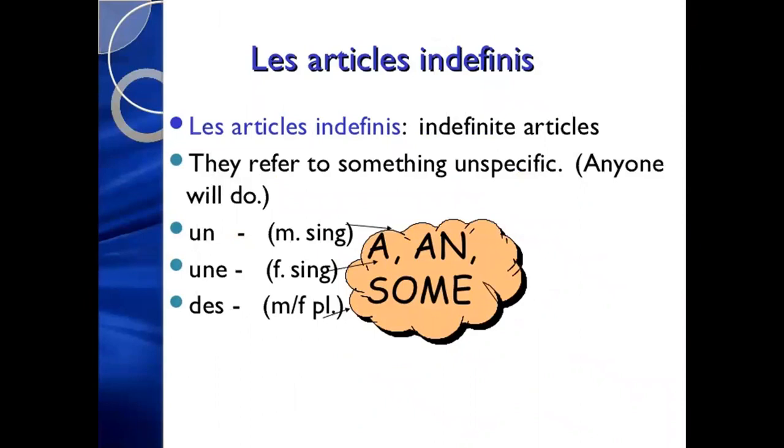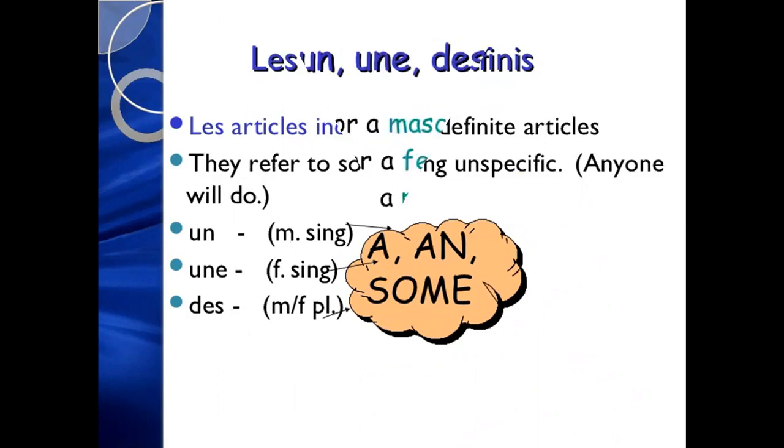Now children, what does l'article indéfini mean? The indefinite articles refer to something unspecific, means they are used to talk about some unspecified objects or objects in general. That means when its identity is not known. Let us just go through all the three forms of indefinite articles. Un, une. Now children, un and une mean a and an in English, and des means some in English.